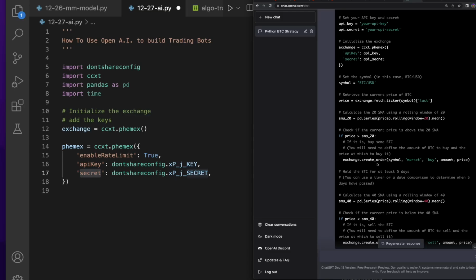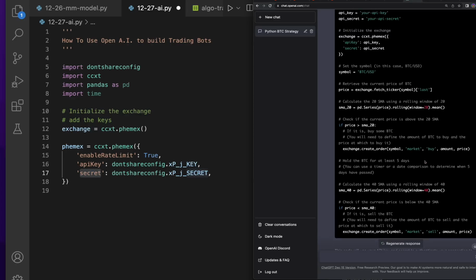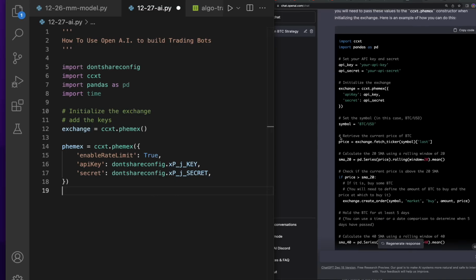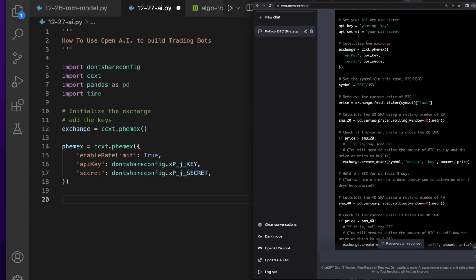Now, is this an algo that's going to be profitable? Probably not, but it's a really great example of how ChatGPT and OpenAI work. This is pretty amazing. As a developer, now I can throw an idea into OpenAI and it can kind of guide me along the way. Is it perfect? Well, we're still yet to see if this works, but let's just keep on moving here. And I think it's saving a lot of time.